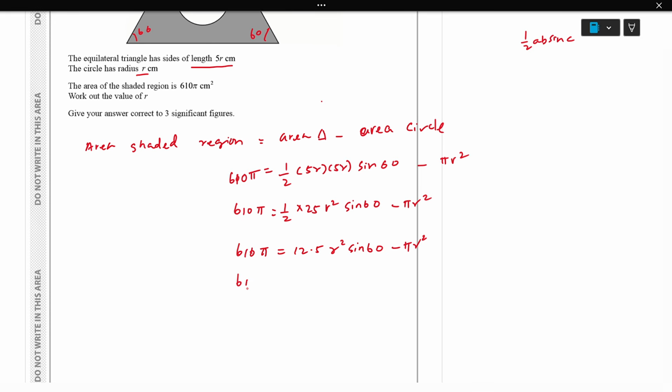So I'll bring r square outside, which is 12.5 sine 60 minus pi. So 610 pi over 12.5 sine 60 minus pi equals r square.